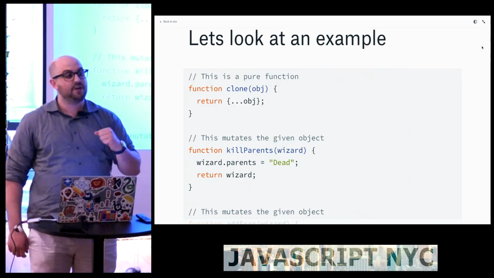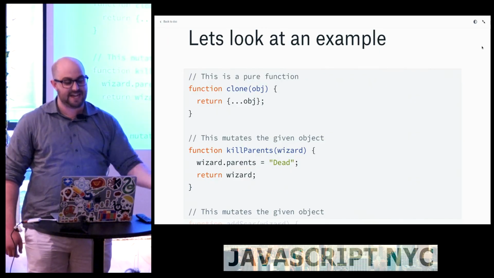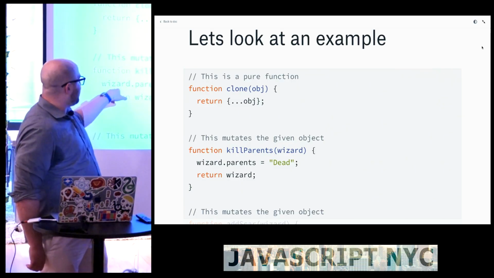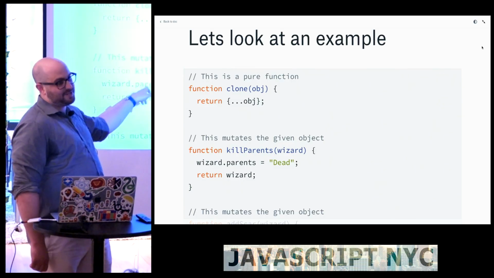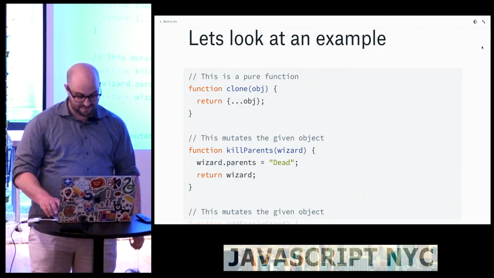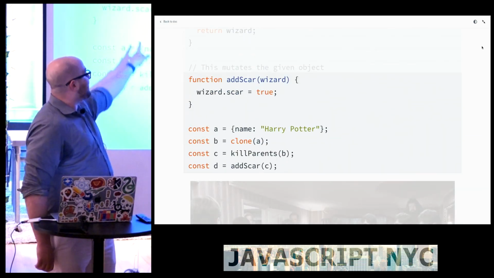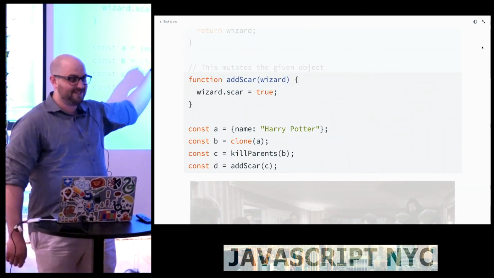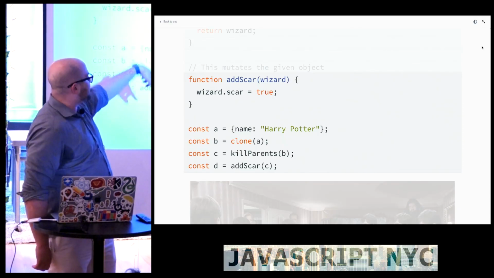And I have a function called killParents, which takes a wizard, and you can guess what wizard it's going to take. So it marks the wizard's parents as dead, and it returns the wizard. So it's mutating the wizard. This next one, we're adding a scar. Yes, this is Harry Potter. Now it says Harry Potter. And we're going to add a scar to Harry Potter.